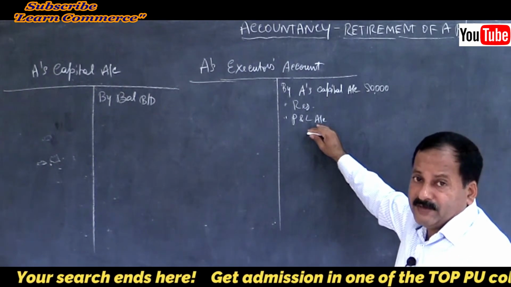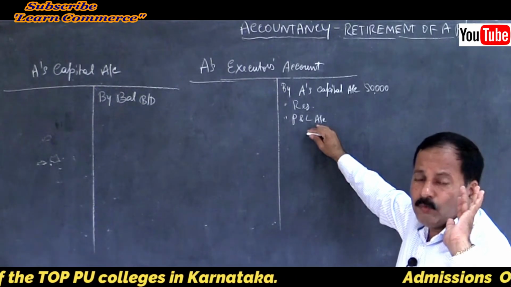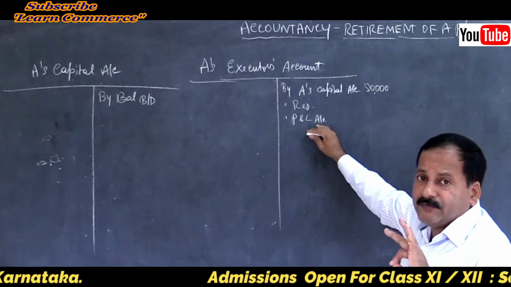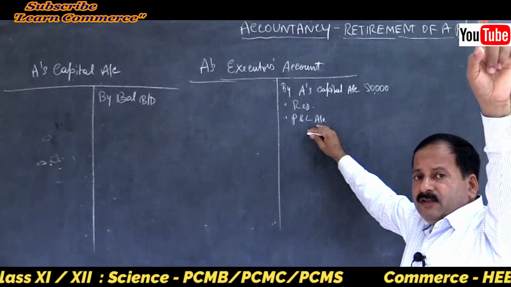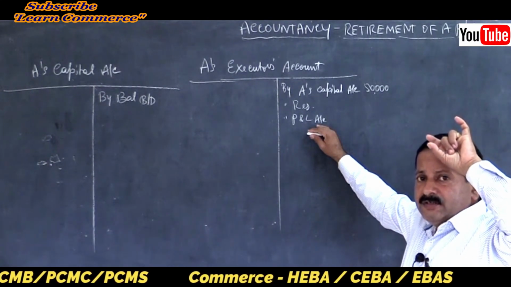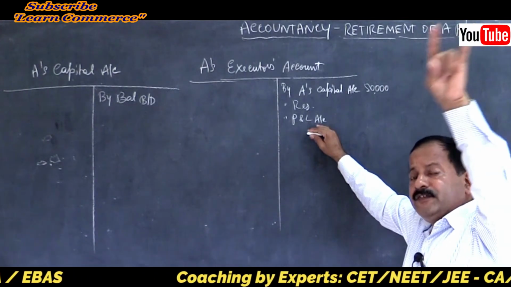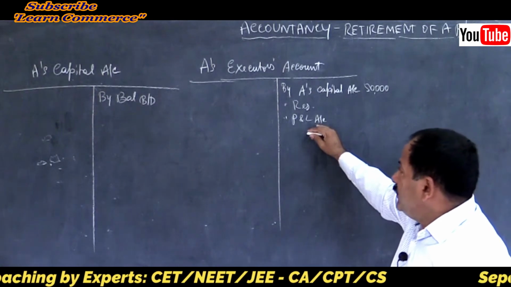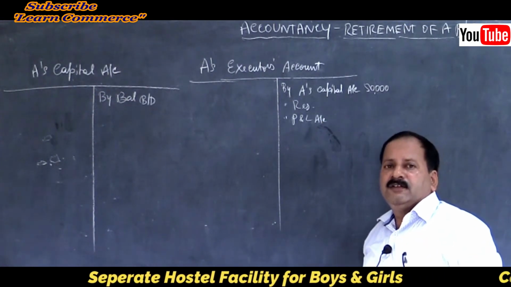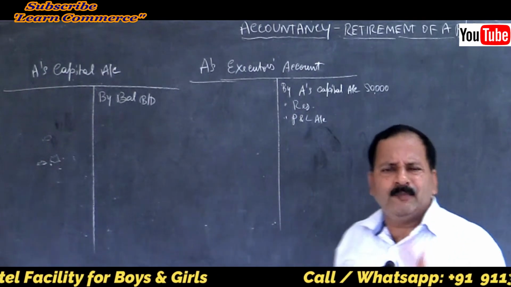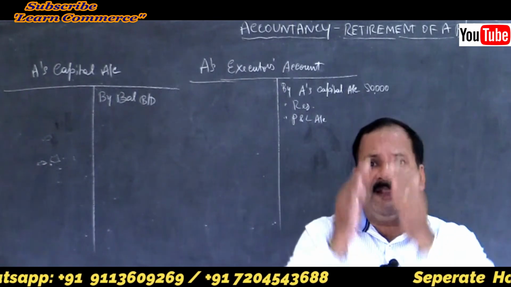Current year profit, friends. They will tell you very clearly in the problem. What is the base to calculate current year's profit? Mostly they will say previous year's profit. Current year's profit payable to the deceased partner should be based on previous year's profit. Previous year's profits will be given. Then what you have to do is calculate it till the date of death. Remember one simple formula: if it belongs to the current year, pay till the date of death.